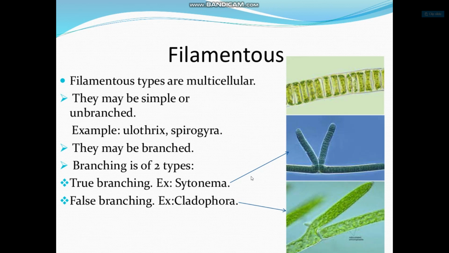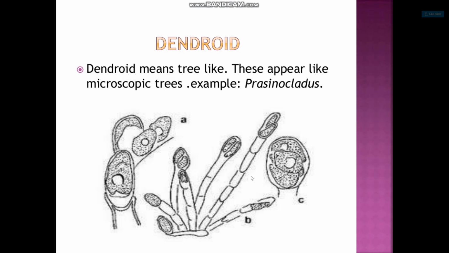Filamentous type is multicellular. They may be simple and unbranched, for example, Ulothrix and Spirogyra. And they may be branched. Branching is of two types: true branching and false branching. In true branching, for example, Stigonema, and in false branching, for example, Cladophora. Dendroid means tree-like. These appear as stick-like microscopic trees, for example, Pseudendoclonium.